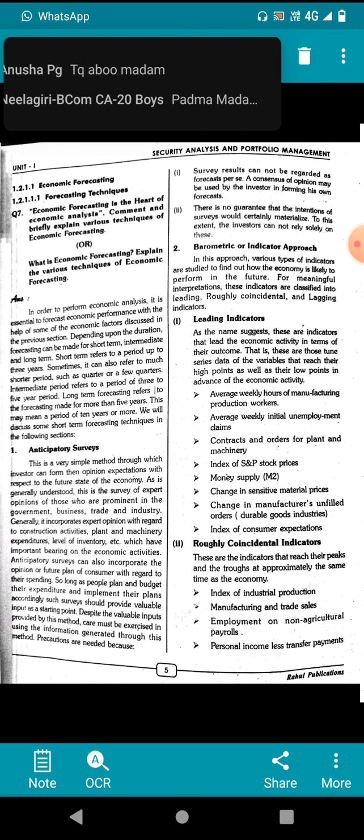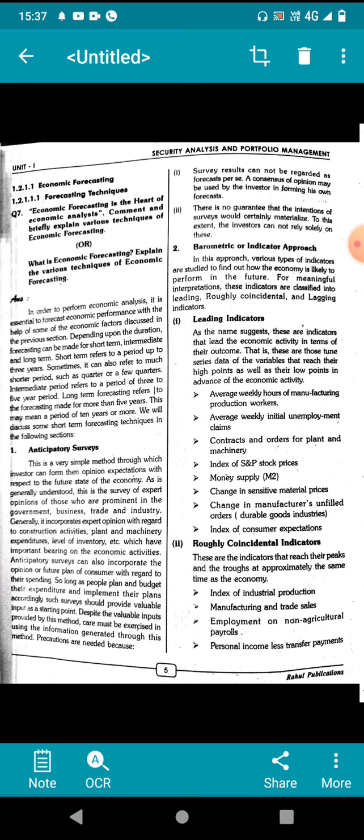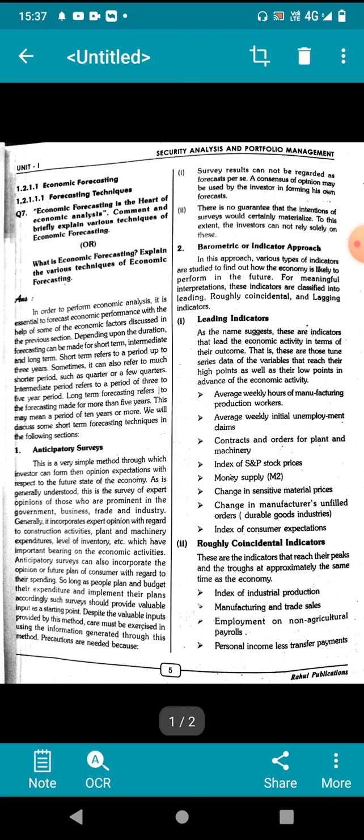Leading indicators include average weekly hours of manufacturing production workers, average weekly claims for unemployment, contracts and orders for plant and machinery, index of stock prices, money supply and changes in sensitive material prices, changes in manufacturers' unfilled orders in durable goods industries, and the index of consumer expectations. These are all leading indicators.